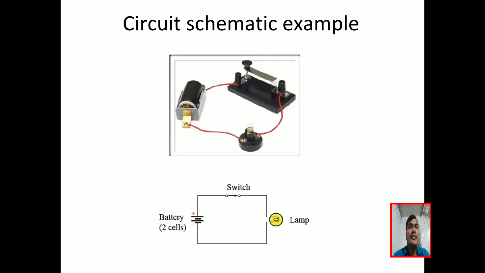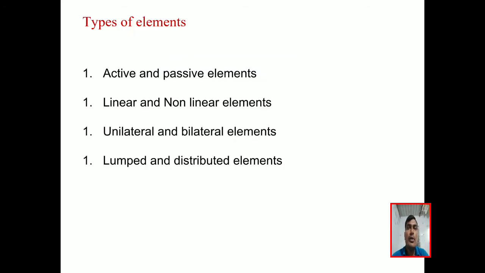Now this is the circuit schematic example for the power. Here a battery is there, a switch is there, a lamp is there. So in this way the battery supplies the lamp. The lamp consumes the power and it glows. Now I will explain the types of elements which are there in our electrical engineering.